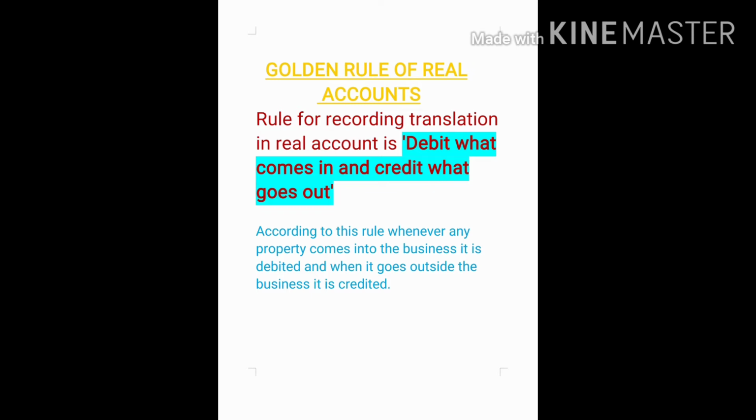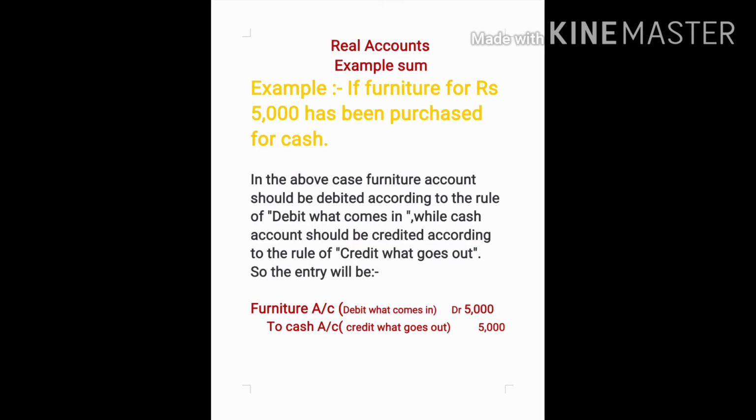Let me give you one example related to the golden rule of real account. The example is: furniture for rupees 5,000 has been purchased for cash. In this case, the furniture account should be debited according to the golden rule of real account, that is, debit what comes in, while the cash account should be credited according to the rule, credit what goes out. So the entry will be: furniture account debit 5,000 to cash account 5,000. So it is very clear.